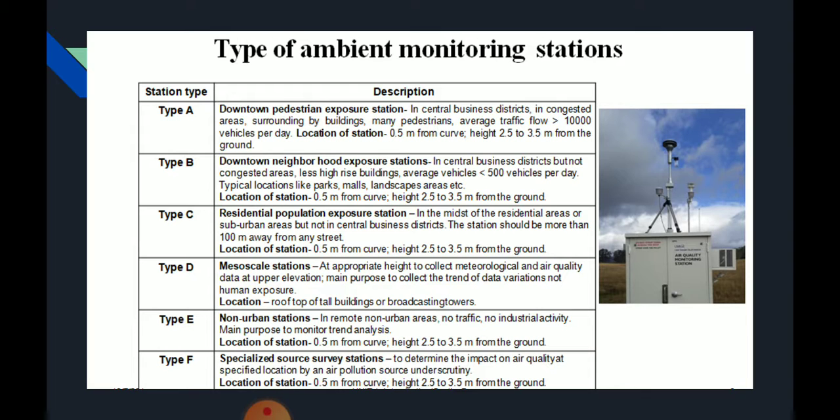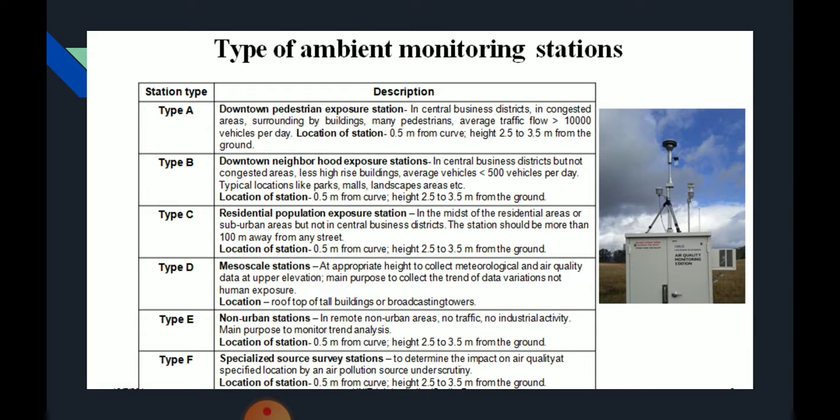Type C means residential population exposure stations in the midst of residential areas or suburban areas, but not in central business districts. The station should be more than 100 meter away from any street. The location of the station is 0.5 meter from the curb and its height is 2.5 to 3.5 meter from the ground.